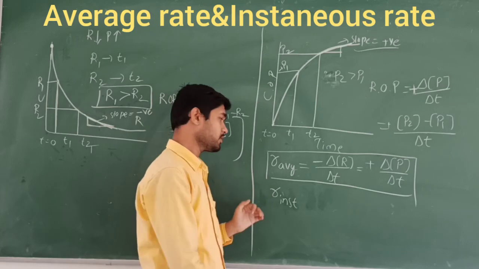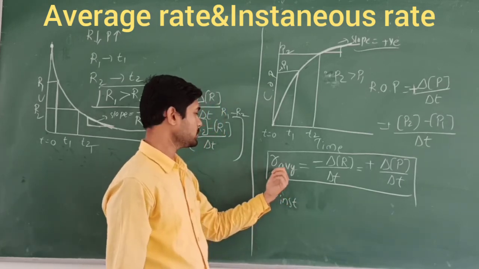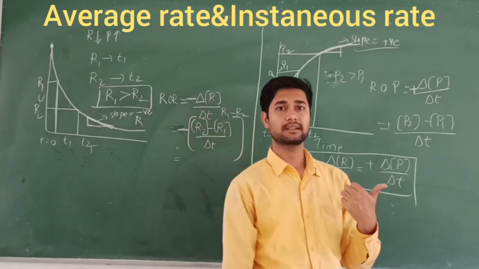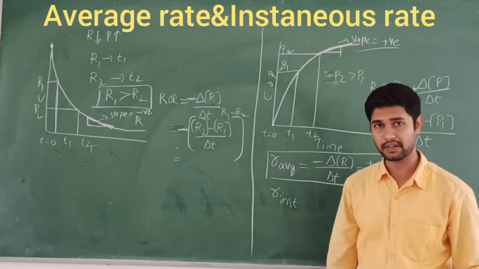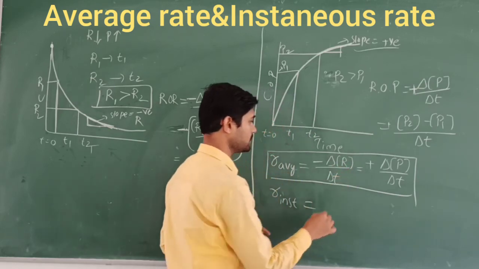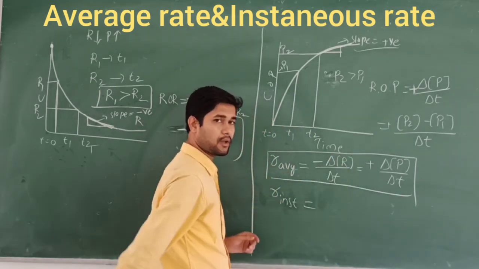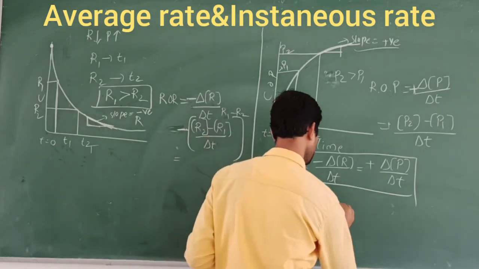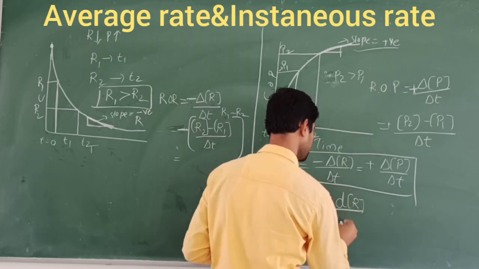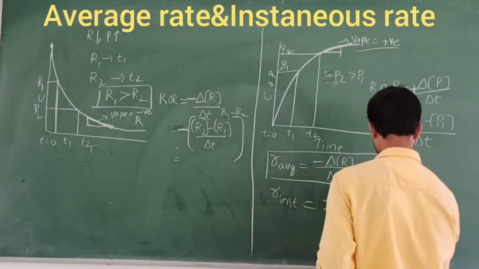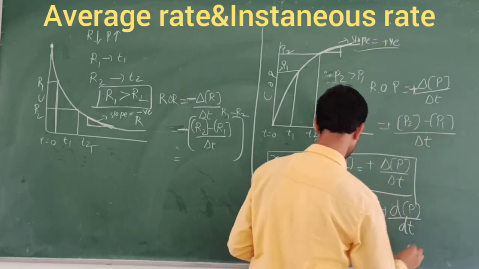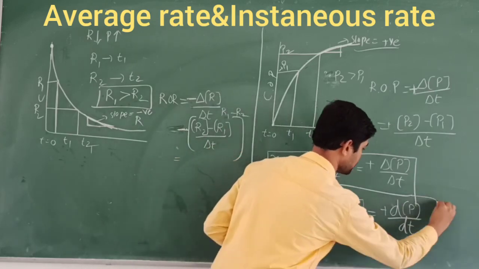Why have they introduced this? To overcome the limitations of the average rate, they introduce the instantaneous rate. So instantaneous rate is nothing but the slope of the tangent drawn to the curve at any instant. We write it the same as this one, but instead of delta we represent it with d. That is, minus change in the concentration of the reactant, delta T denoted as dt, equals the positive change in the concentration of the product divided by dt. So this is called the instantaneous rate equation.